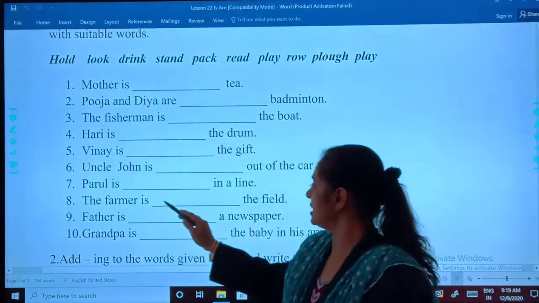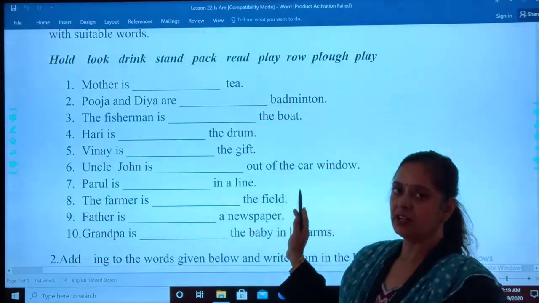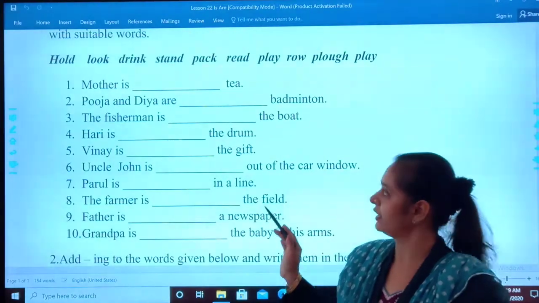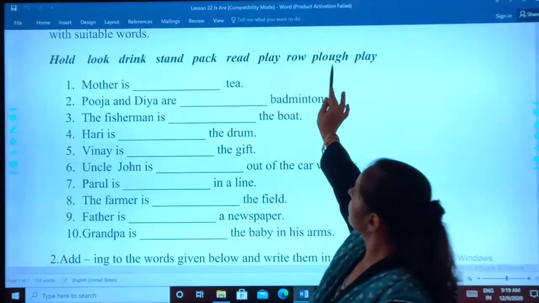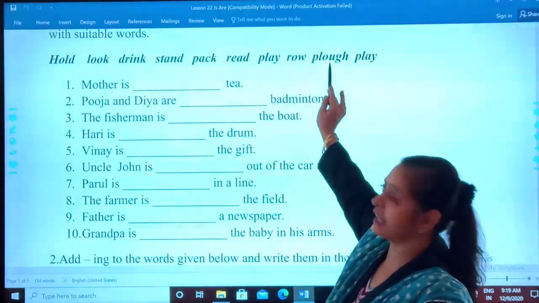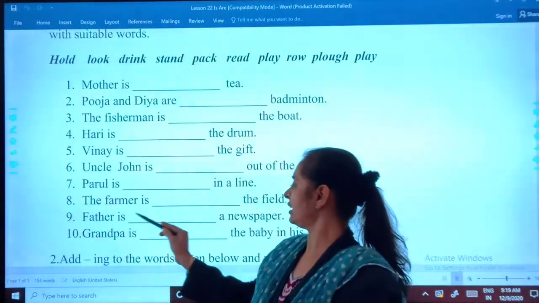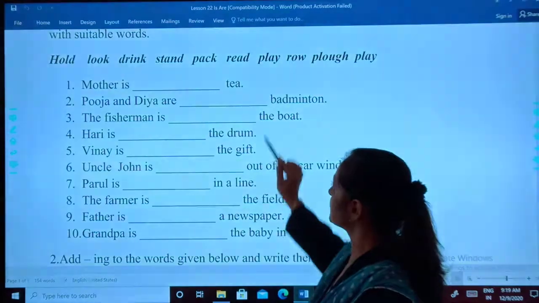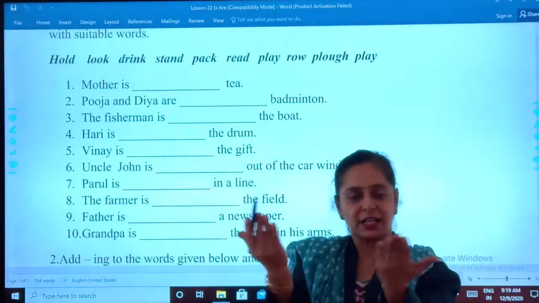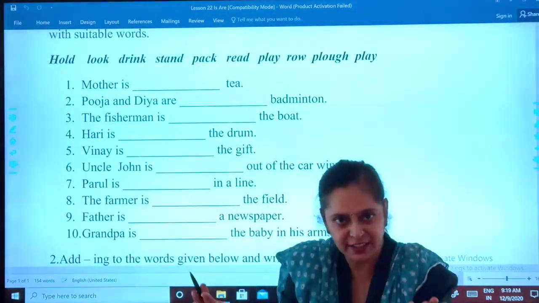The farmer is dash the field. What does a farmer do to the field? He plows the field, right? Father is dash a newspaper. What does Papa do? He reads the newspaper.